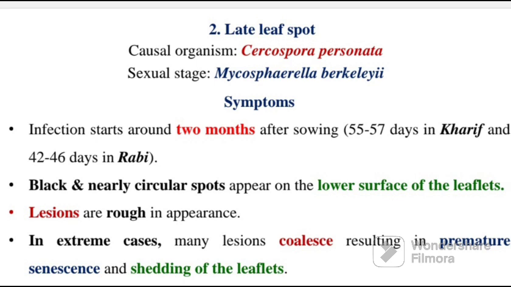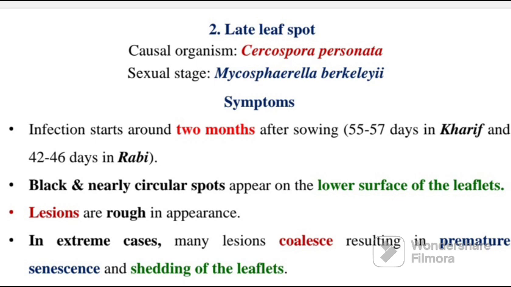Then black and nearly circular spots. In early leaf spot there were brown spots, here black spots are formed. Lesions are rough, whereas in early leaf spot the lesions were smooth. In extreme cases, many lesions coalesce, resulting in premature senescence and shedding of the leaflet, which is the same as before. When there is coalescence of the lesions, it leads to death.